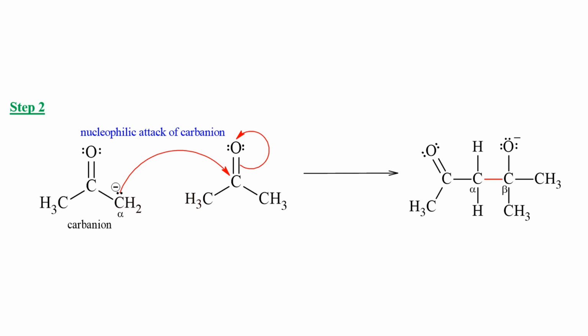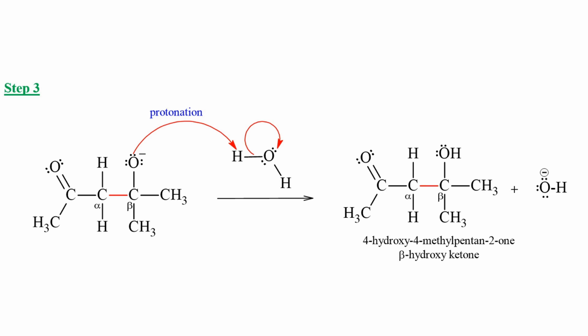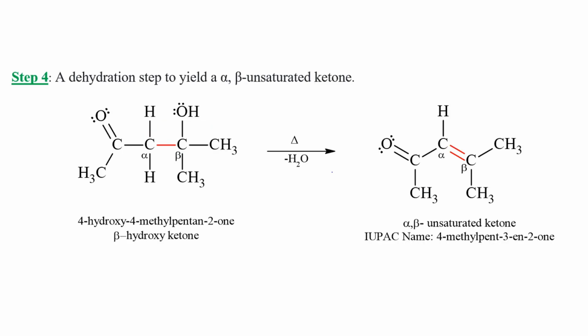Nucleophilic attack of the carbanion on a second ketone to form the addition product. Protonation of the alkoxide ion obtained in step 2 generates beta-hydroxyketone. Dehydration of beta-hydroxyketone yields alpha, beta unsaturated ketone. This is how the reaction mechanism of ketones occurs.